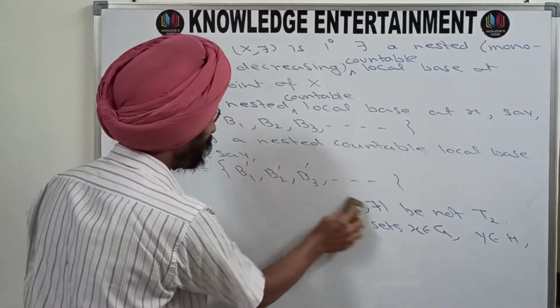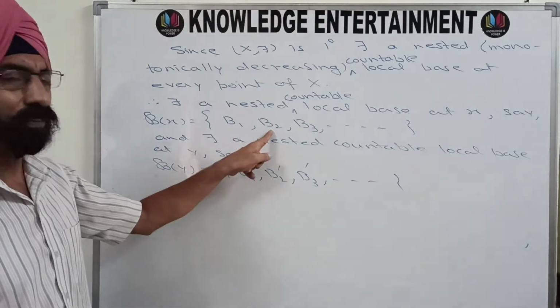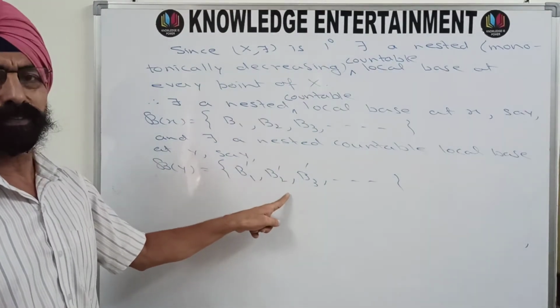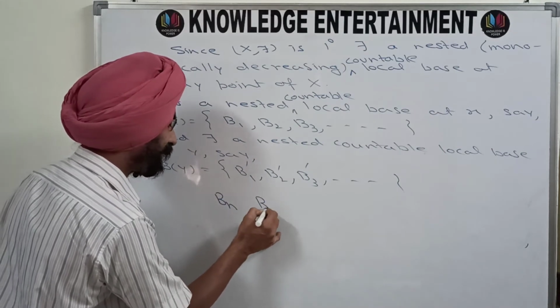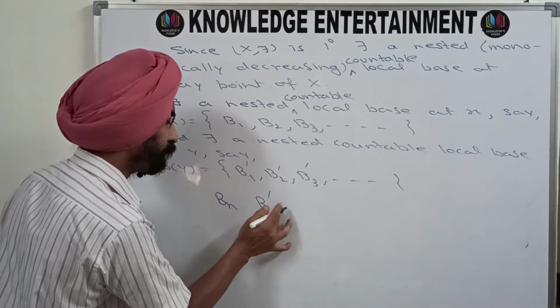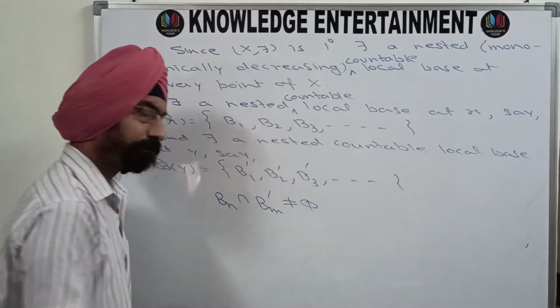One thing is clear: if you take any member from here and any member from here, that means you take any bn and any bm dash, their intersection cannot be phi. Why?